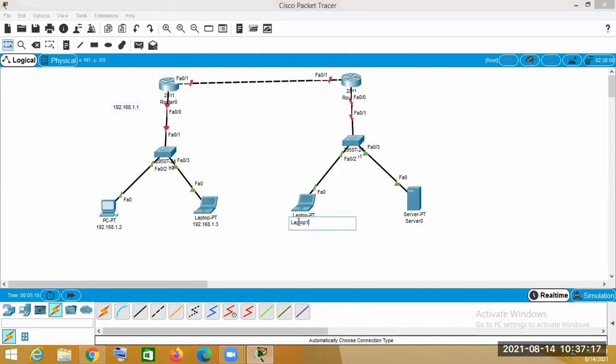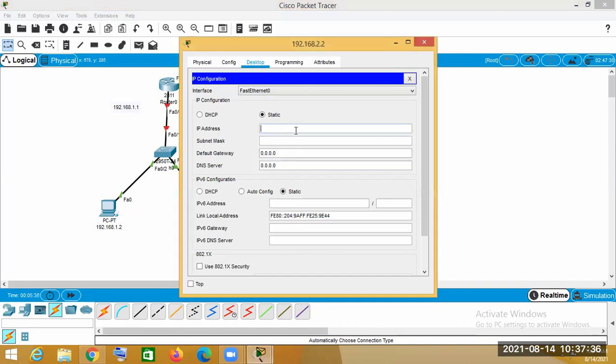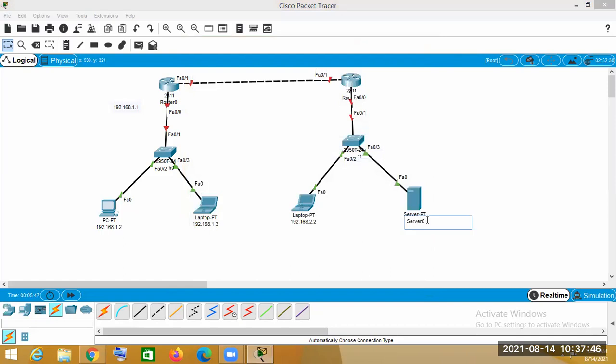Okay, same as that here also we will first rename it. So let's say I am giving the name 168.2.2. Okay, then I will copy it, configure that, and I am giving the configuration like this 2.1.